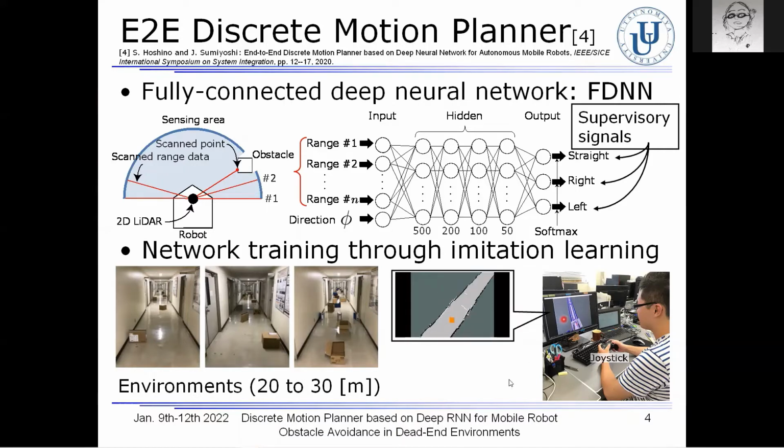Since the robot is equipped with a 2D LiDAR sensor, the range data is displayed for the supervisor. In the instruction phase, training data sets are registered by the robot. The inputs are the range data and the goal angle. The outputs are the motion commands, which are straight, right, and left, depending on the velocity and the angular velocity. So these commands are used as the supervisory signals for network training.